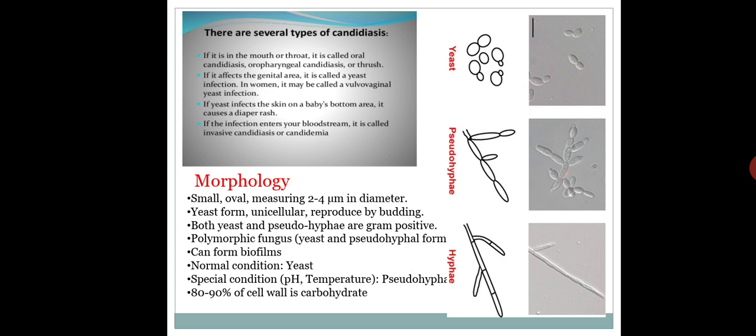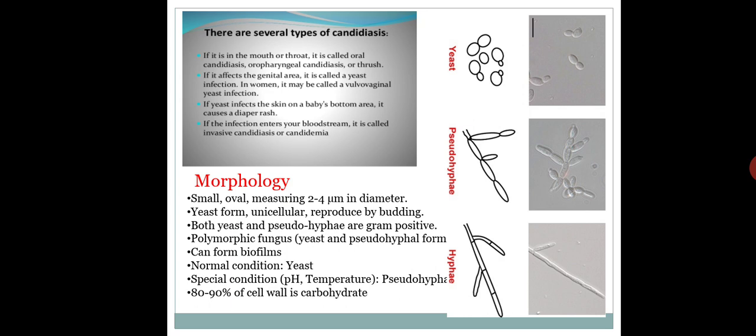What are hyphae? Hyphae are the main mode of vegetative growth. Growth happens because of them, and they are elongated, straight, thread-like filaments. If we see the structure of hyphae, these are elongated thread-like filaments responsible for vegetative growth.